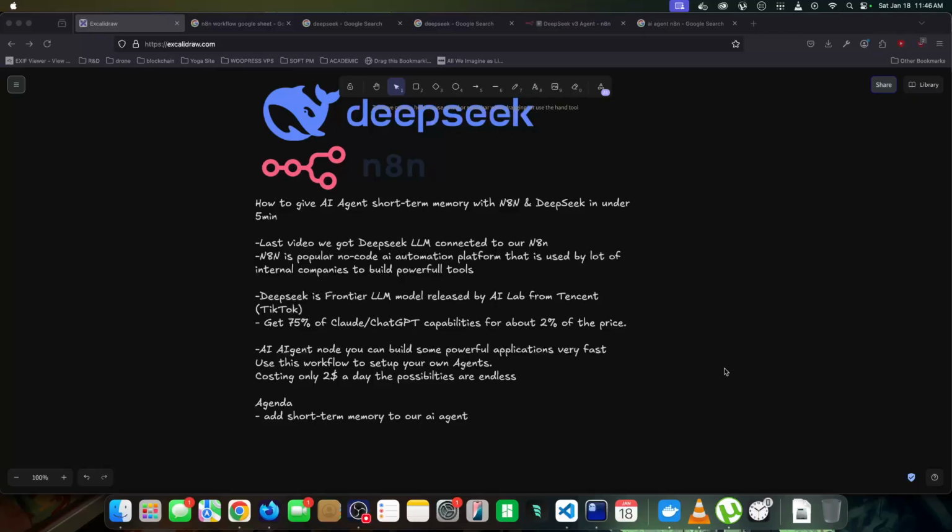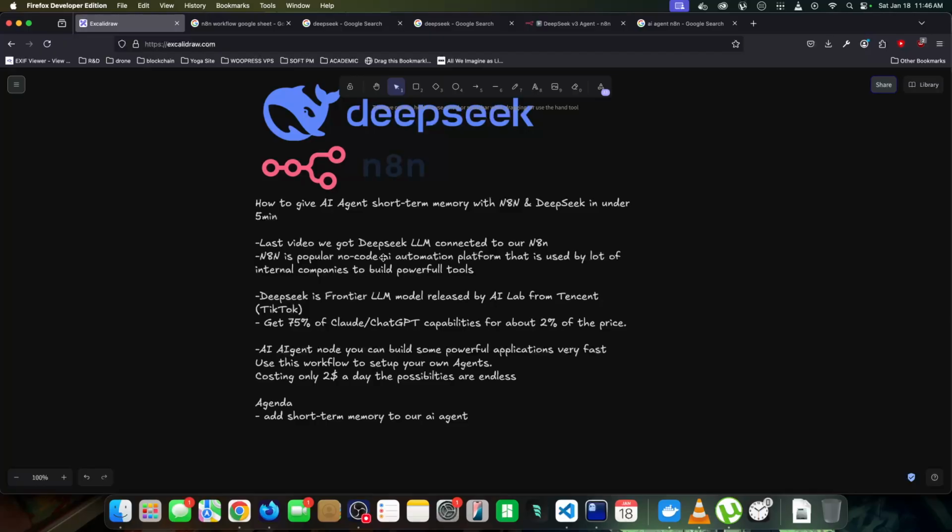5 minutes with minimal coding, and something that's gonna get you guys up and going fast and create some very powerful tools out of it. So last time what we did was we connected Deepseek with N8N, and today what we're gonna do is we're gonna add memory, guys. Once we add memory, your agent is almost ready for prime time.